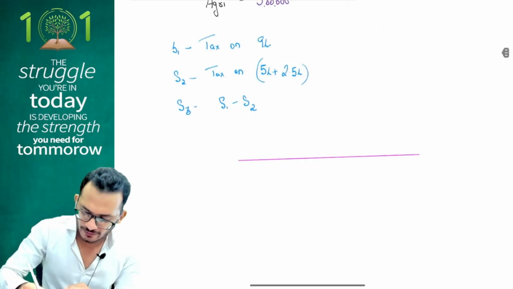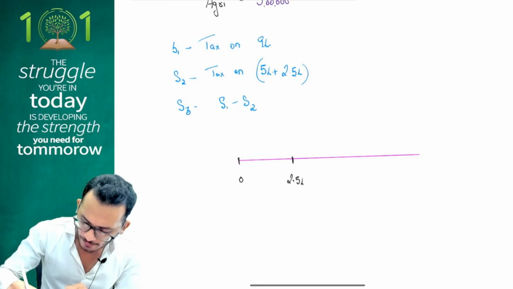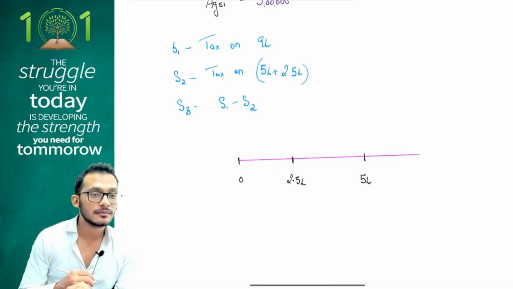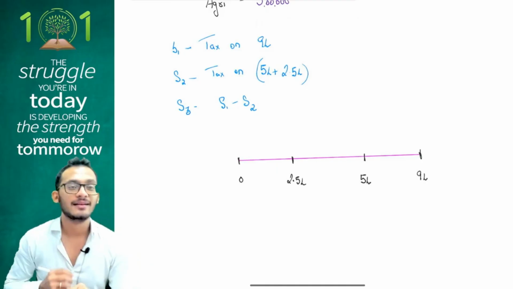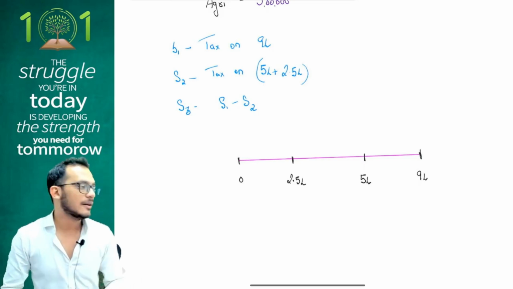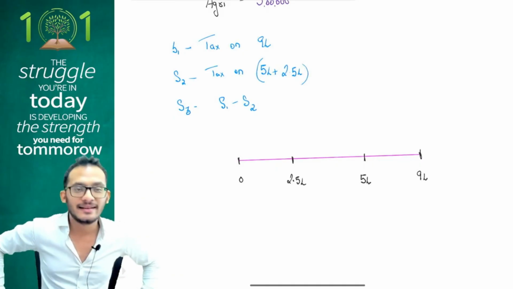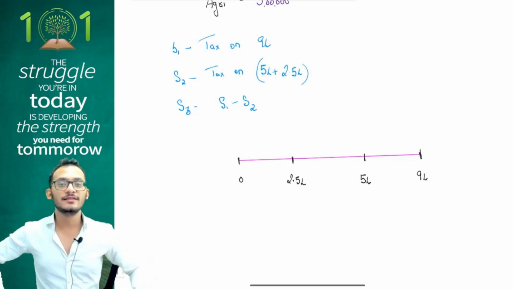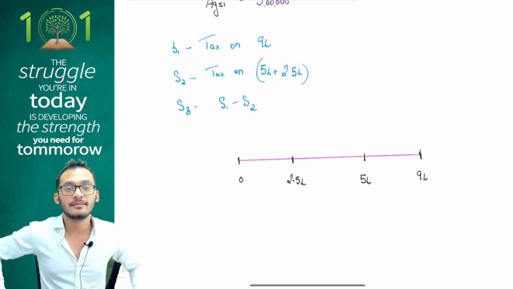0 to 2.5. So first what will happen? 0 and then till 2.5. Then 2.5 to 5 lakhs. Then 5 to 9. This is my income line. Agreed, not agreed? Yes. Now here is where negotiation starts. Income tax comes and says, boss, at the end of the day, 9 lakhs, I should have got tax. State comes and says, no, sir, in this 9, 5 is mine. I want tax on that.